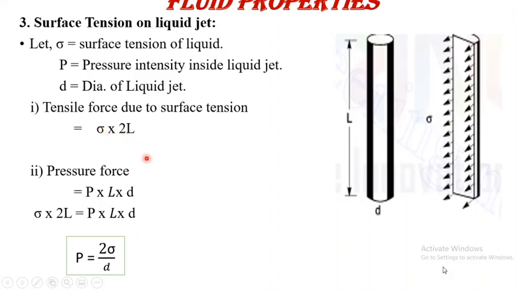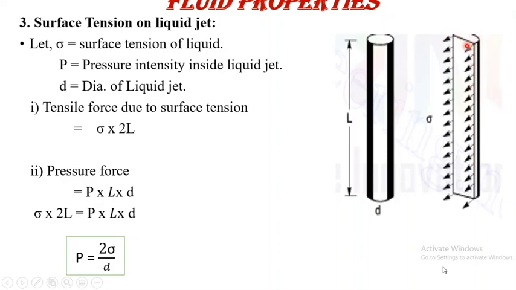The second force is the water pressure force, and that water pressure is acting on this rectangular section, which includes the water. The horizontal line is the diameter, and the vertical line shows the length.